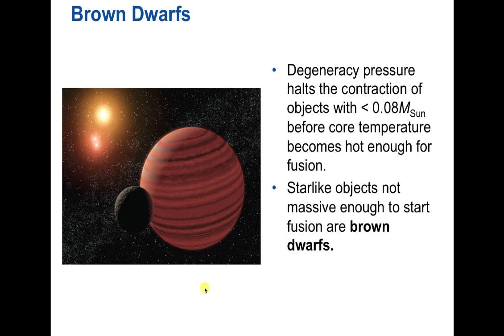And so it isn't quite a star, but it's sort of like a star. It's still very hot, not really hot, but it's still pretty warm. And it gives off light, but it's not a lot of visible light. It's mostly infrared because it's not that hot. And so we refer to these things as brown dwarfs. And there's a couple different classes of brown dwarfs that we'll talk about.